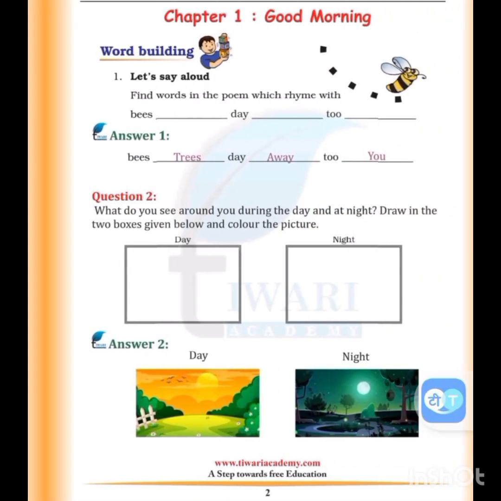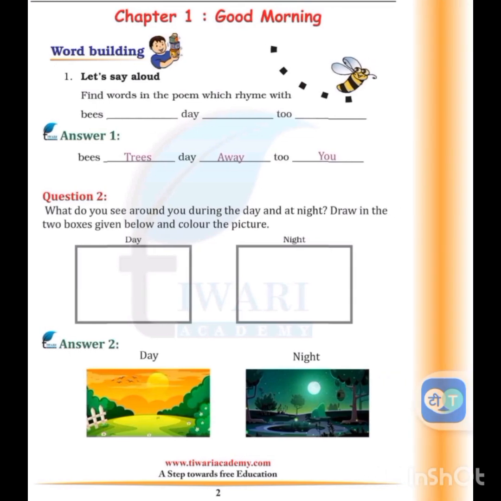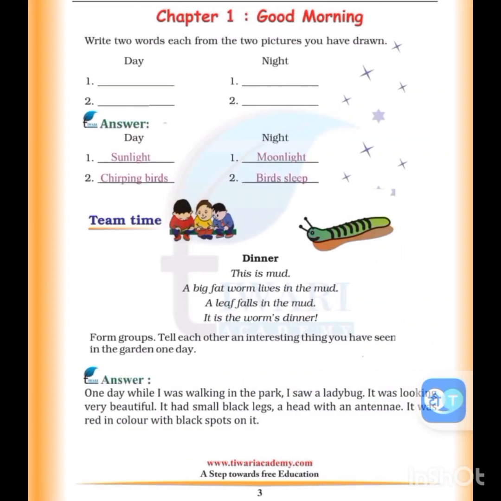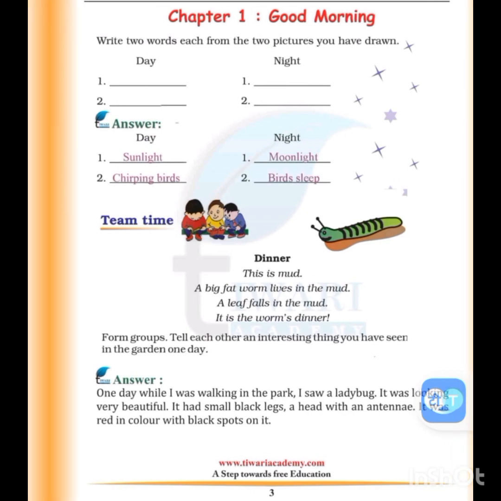Let's understand these. These are rhymes. Bees, trees, day, away to you. What do you see around you during the day and at night? Draw in the two boxes given below and color the picture. Day: sunlight, chirping birds. Night: moonlight, birds sleep.